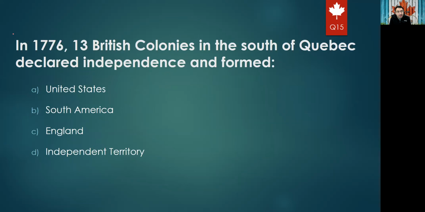Okay. Next question. In 1776, 13 British colonies in the south of Quebec declared independence and formed, so the part that declared independence in the south formed a new country, which is called: United States, South America, England, Independent Territory. For sure, we know that the south boundary of Canada is the United States. So the right answer will be A, United States.